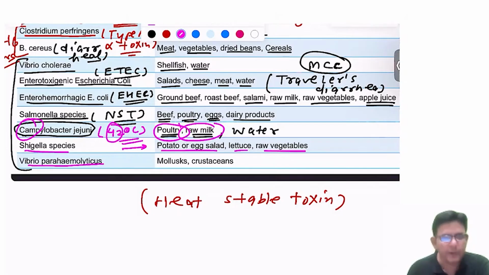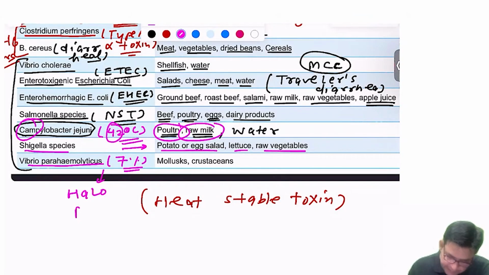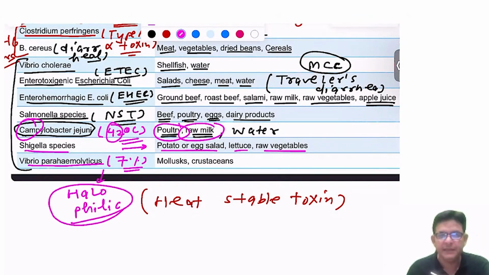And Vibrio parahaemolyticus, another favorite question which is coming again and again, and definitely in the prof exam, it can come in the form of MCQ. Vibrio parahaemolyticus is 7% halophilic, which means it loves the salt.